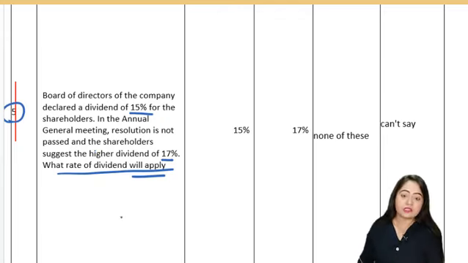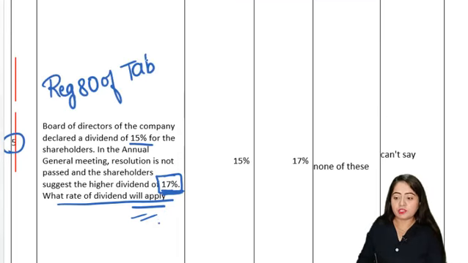So here in the annual general meeting, the ordinary resolution was not passed, it failed, and the shareholders are asking for a higher rate of dividend. They are asking for 17%. Can that happen? We have regulation 80 of table F of schedule 1 of the Companies Act.